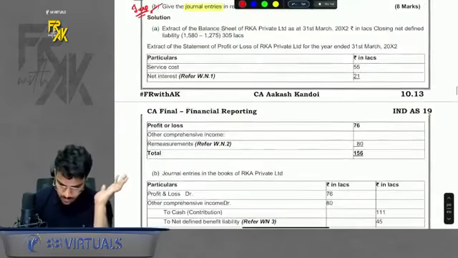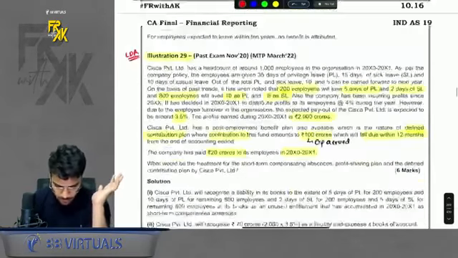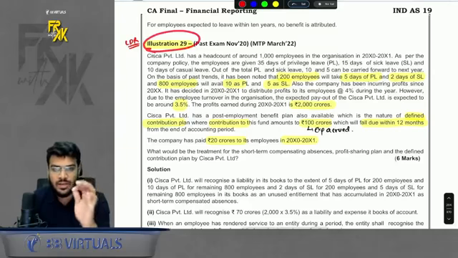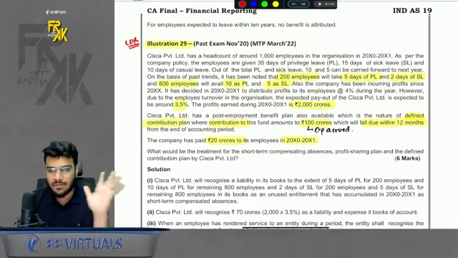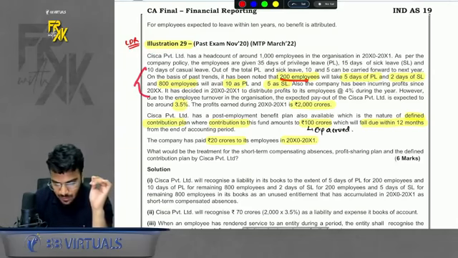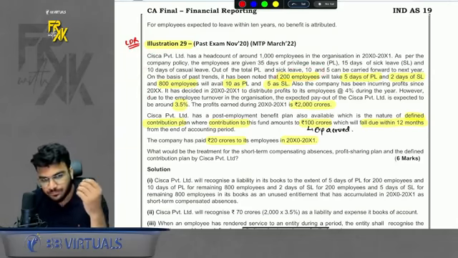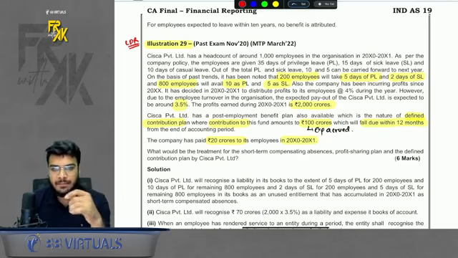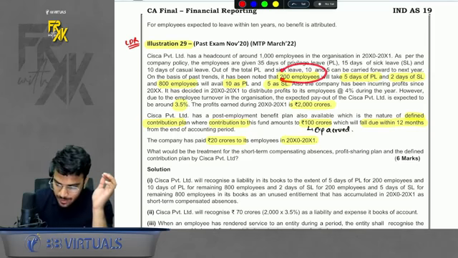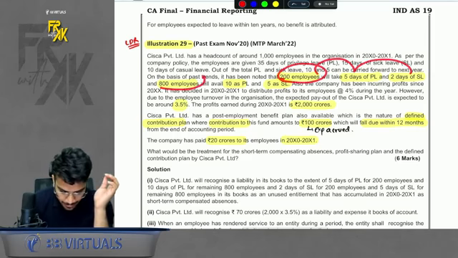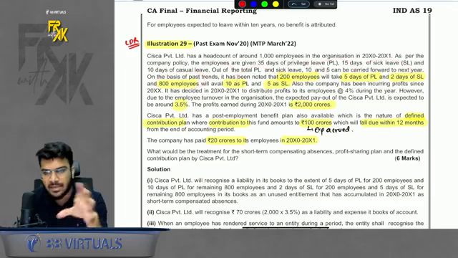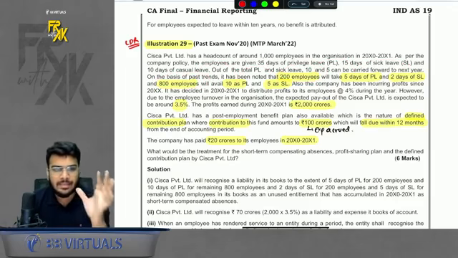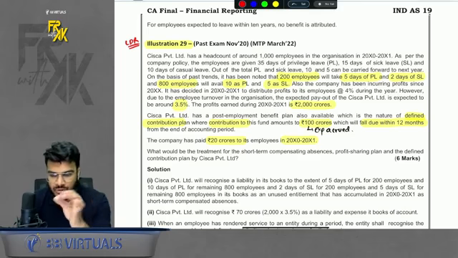Then this was question number 24. Then we do illustration number 29. Again, a very good question. It has 3 concepts covered here. First concept is certain employees were there who had certain leaves. What to do? So for the leaves they earned in the current year which are unutilized, company will book expense and provision. So 200 employees have this much leave balance, 800 employees have this much leave balance. Whatever is the leaves, calculate it and tell that current year company will book expense and provision on these leaves.